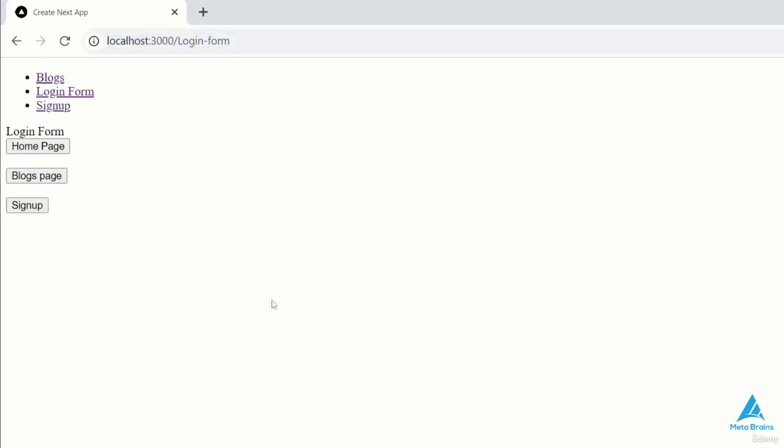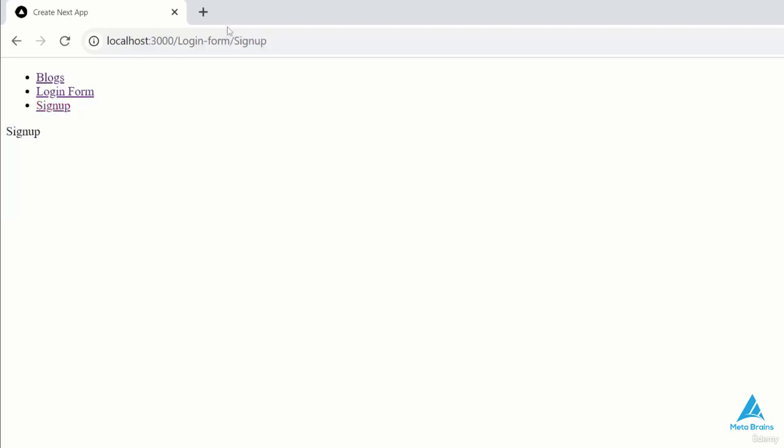Now let's take a look at how this works in practice and how we can apply restrictions to specific actions. I'll explain this with the help of an example involving a login and sign up form. Imagine you have a login and sign up form on your website. The typical process is that if someone wants to log in, they first need to sign up if they don't already have an account.